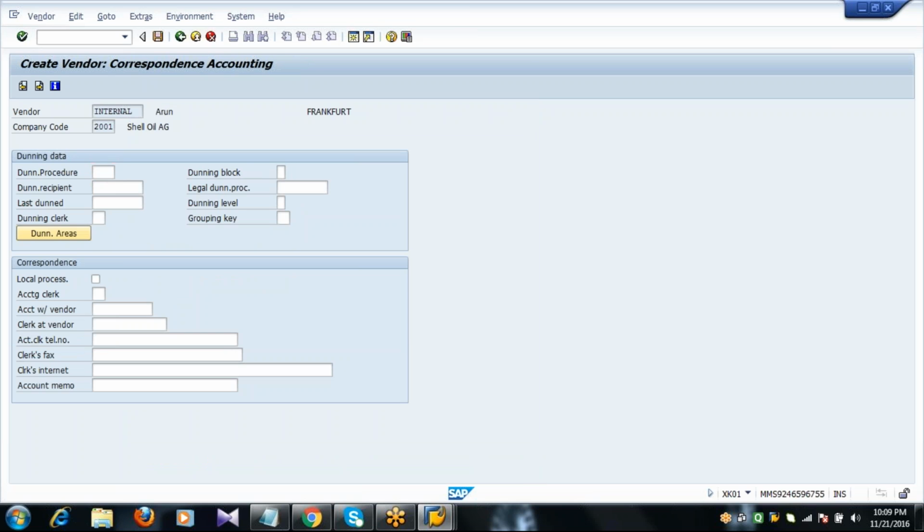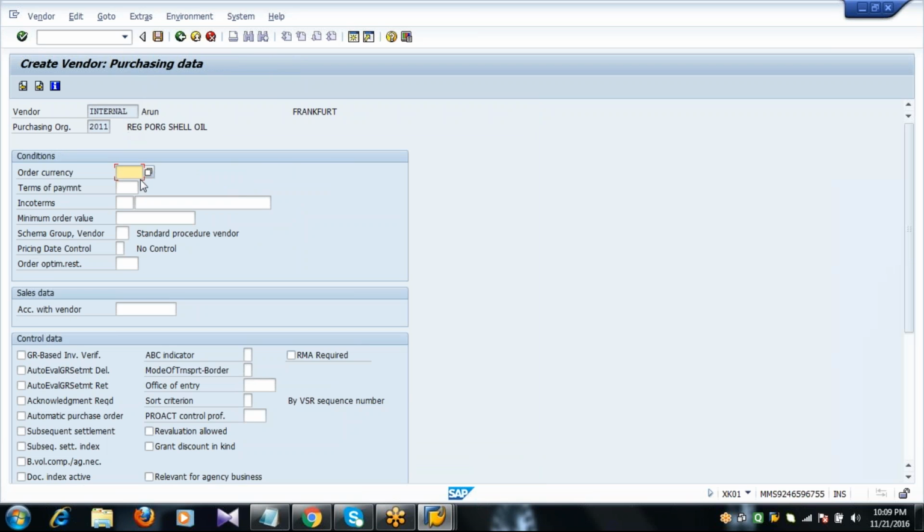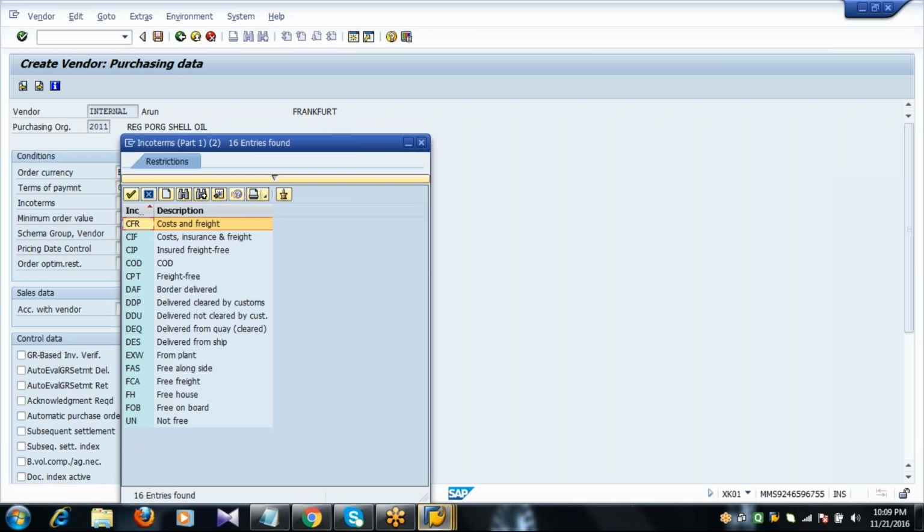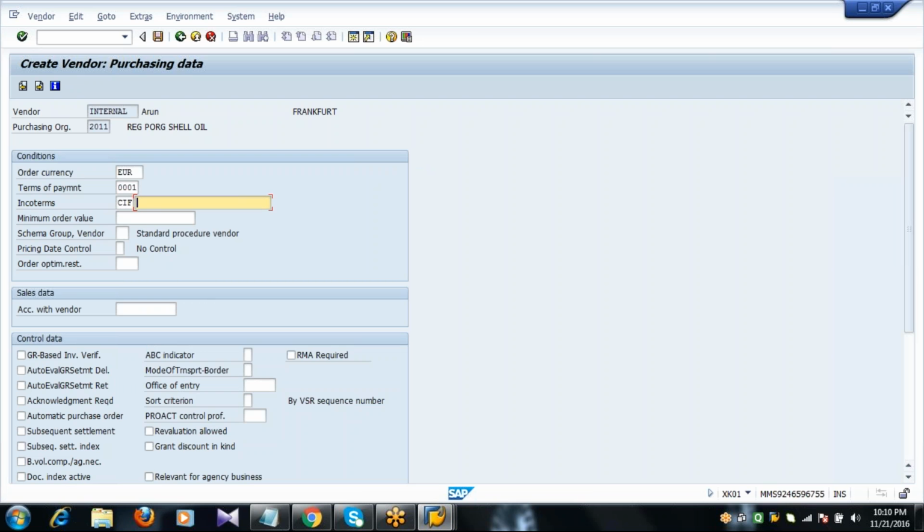Enter. Again press enter. Now we are in purchasing data. So order currency. So what is the vendor order currency? Enter it. And payment transactions, same. And incoterms. So these are also standard. For example, I'll take it as CIF, cost, insurance and freight. And beside that give the vendor name. So what does this incoterms mean?